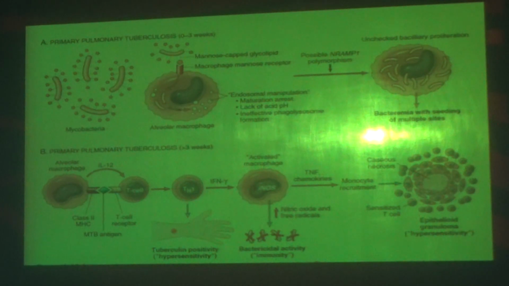This you will see called bacteremia with seeding of multiple sites. From here, it goes to the various sites. This occurs within 0 to 3 weeks. After 3 weeks, we will call it primary tuberculosis. This is pulmonary tuberculosis. After 3 weeks, the alveolar macrophage presents the Mycobacterium tuberculosis antigen on class 2 MHC to the T cell receptor.